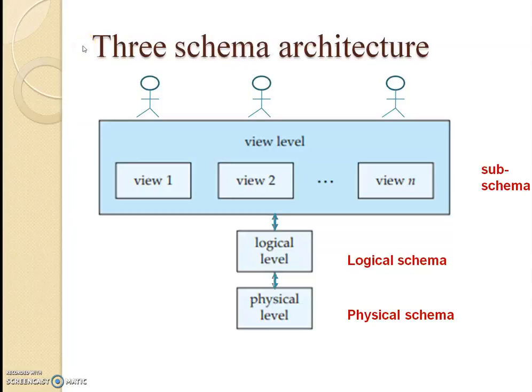Schema comes in three forms. So it is called 3 schema architecture. So this is the level we have already seen in data abstraction. Corresponding to each level, there is a schema. Here, corresponding to physical level, there is physical schema. Corresponding to logical level, logical schema. Corresponding to view level, there is sub-schema.